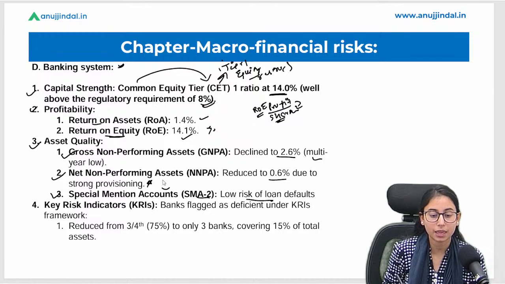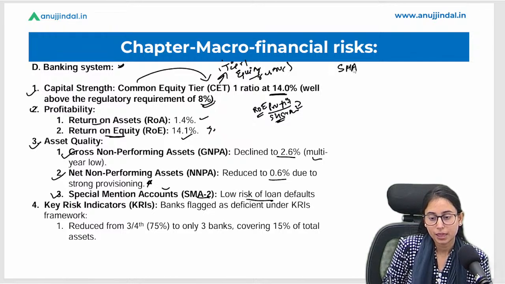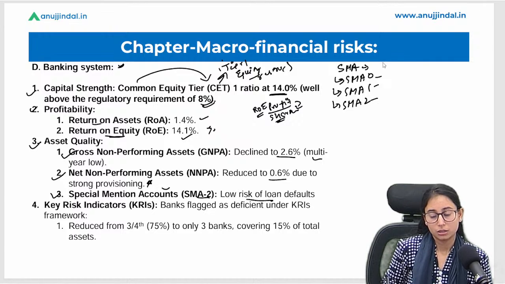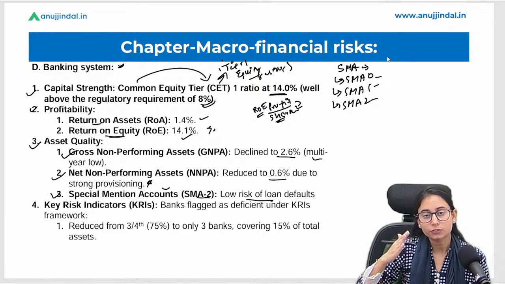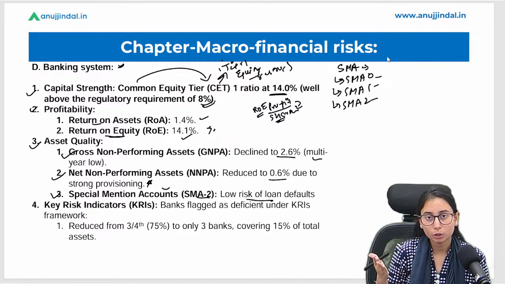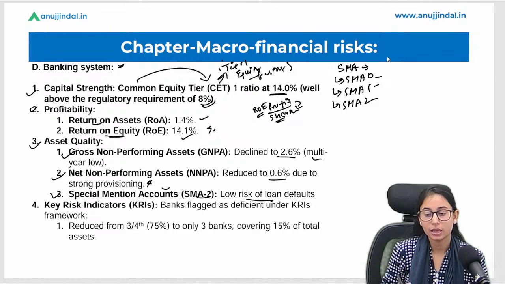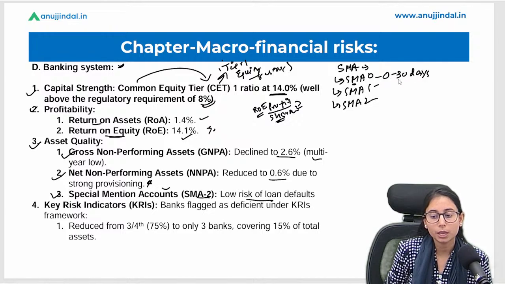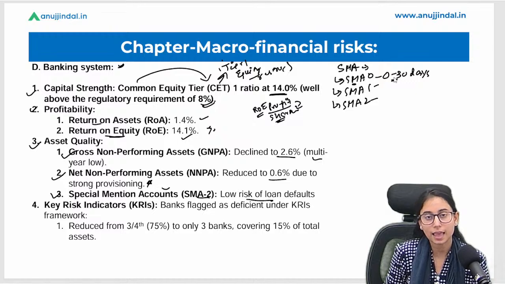Now what is SMA? SMAs are special mention accounts. They are categorized into three categories: SMA 0, SMA 1, SMA 2. Banks do not directly transfer their bad loans or non-performing loans to NPA. There is a certain criteria. First, they keep it under SMA, which is 0 to 30 days. If the loan is not payable between these days, it is considered as SMA.